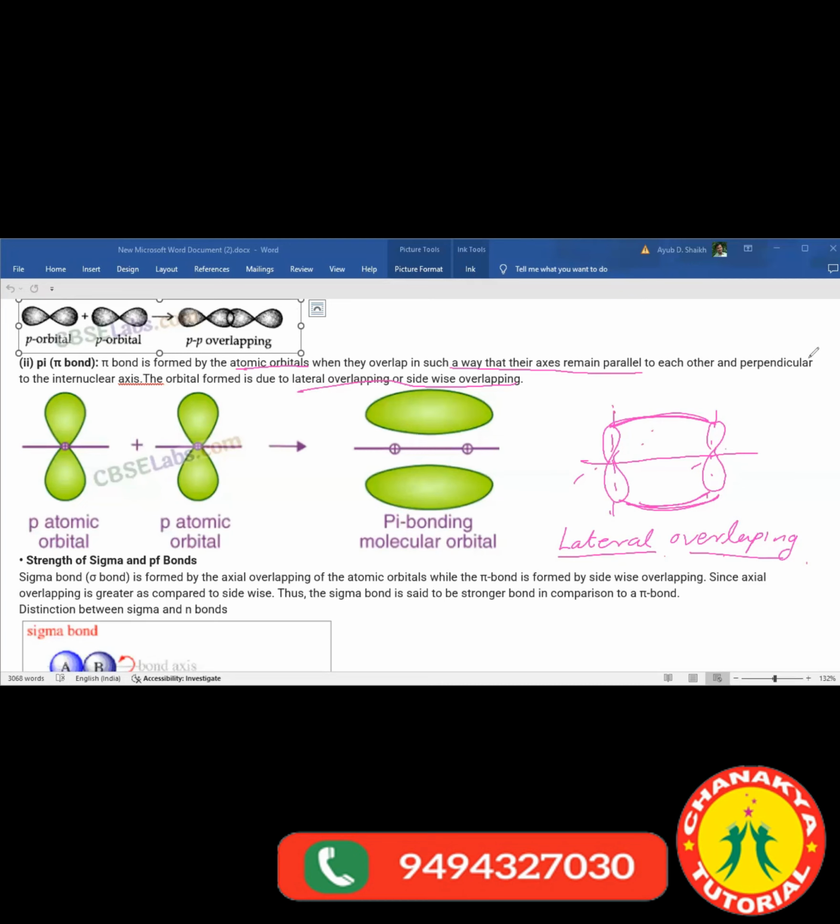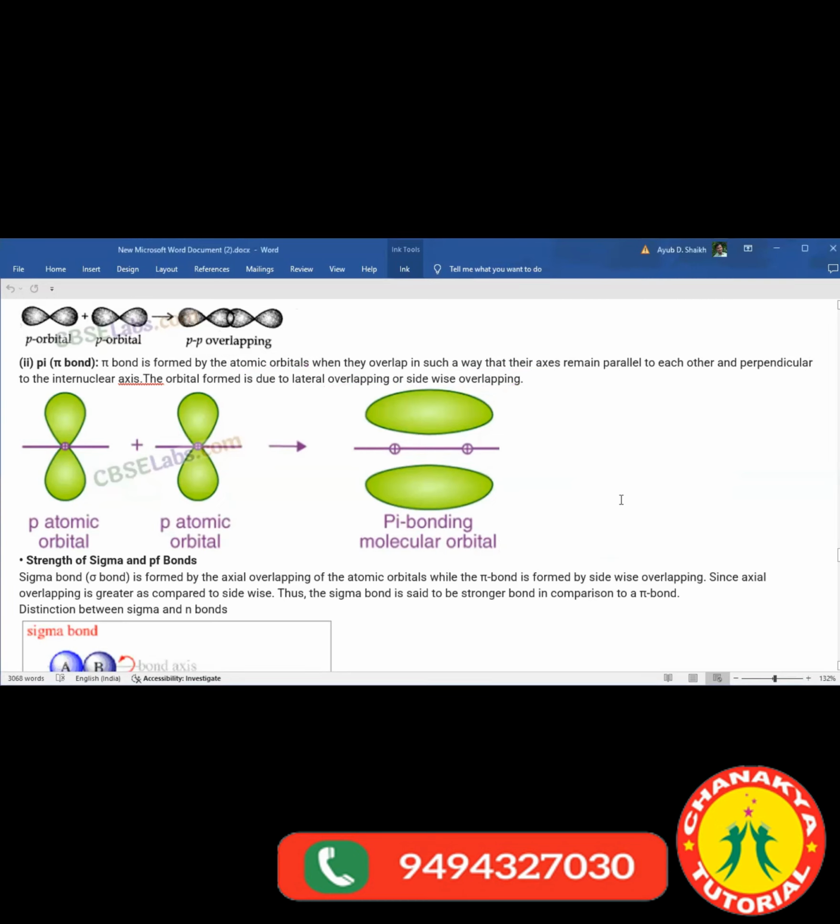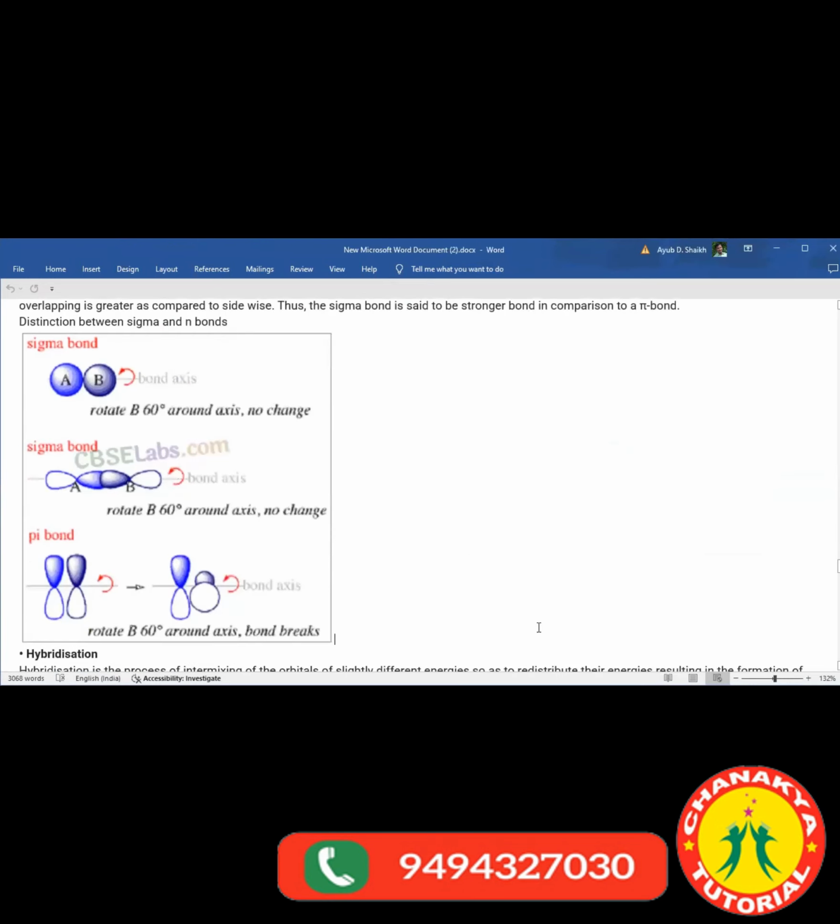Understanding, pi bond is formed due to what? Lateral overlapping. And ma'am, pi bond can only be formed by P and D orbitals, right? Yes. S orbital does not form pi bond.